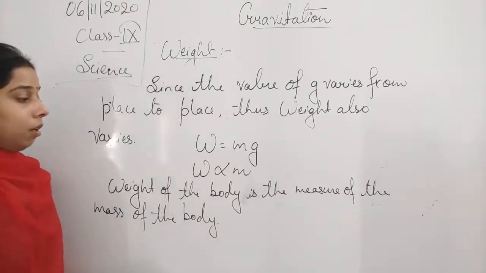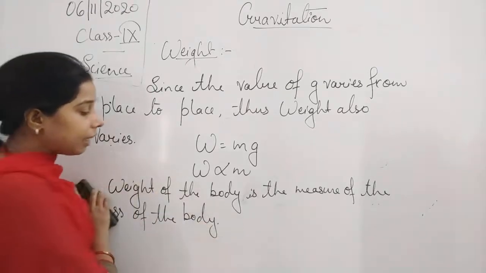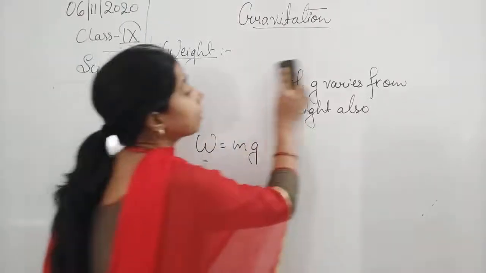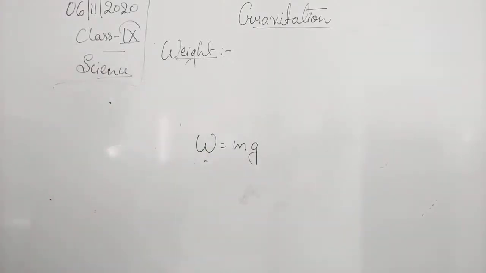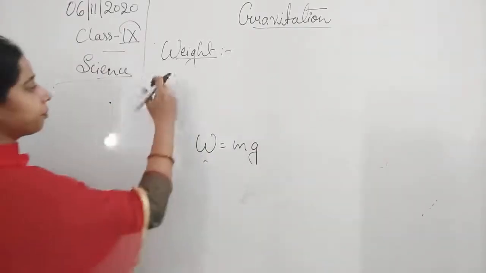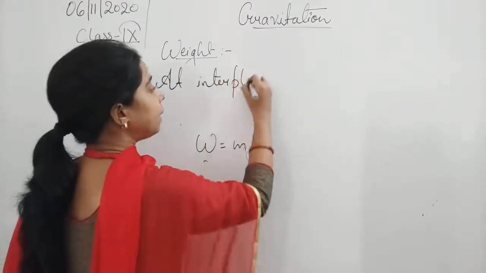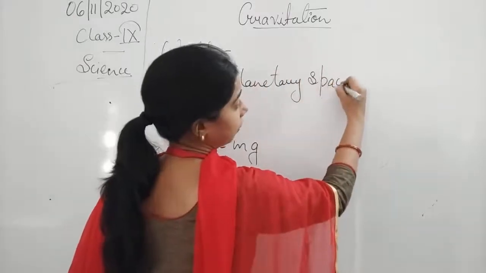Now there is one more thing that we have to understand, and that is when we talk about the weight, students, we said that it varies from place to place. So at interplanetary space, what happens?